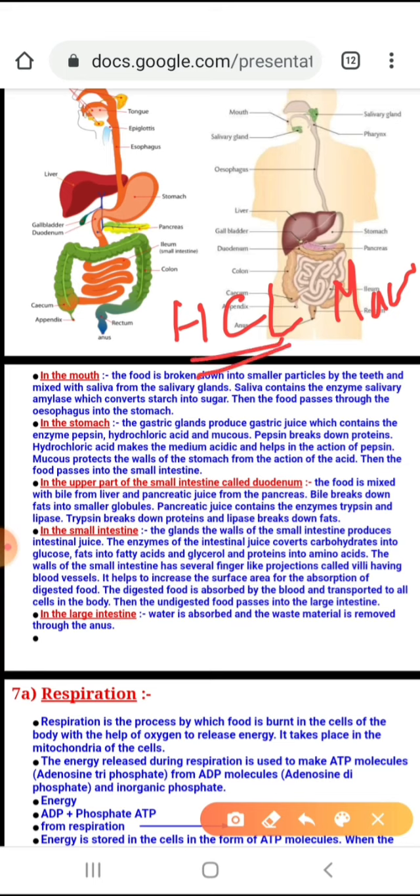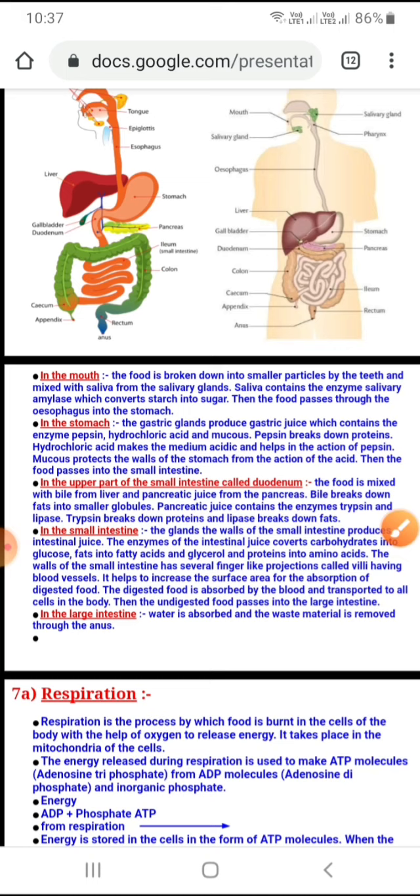This hydrochloric acid produces hydrogen ion, and this hydrogen ion activates pepsin to work. The pepsin does not start its function on its own. It needs to be triggered, it needs to be activated, and that is done by the hydrogen supplied by hydrochloric acid. So this HCl has a very important role in your stomach.